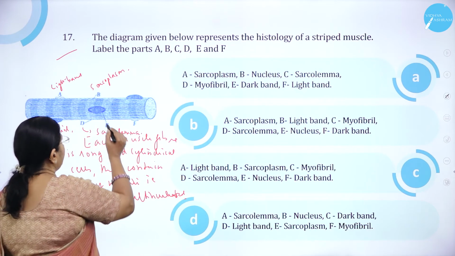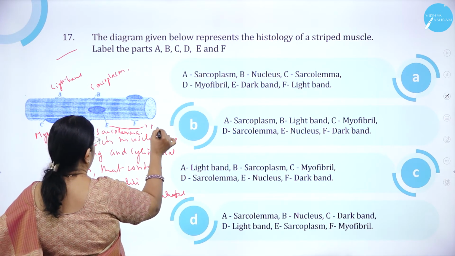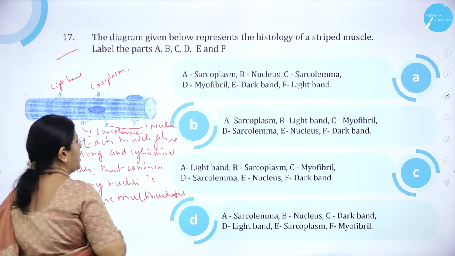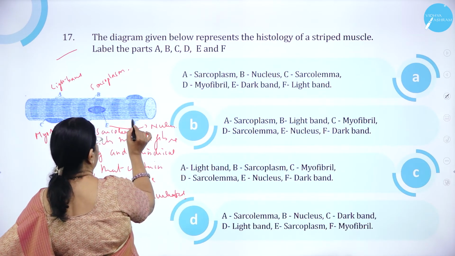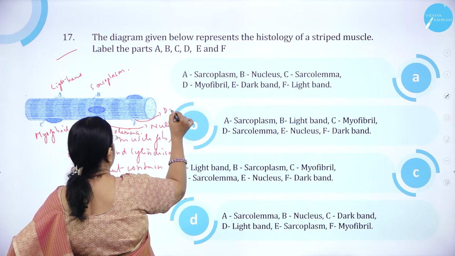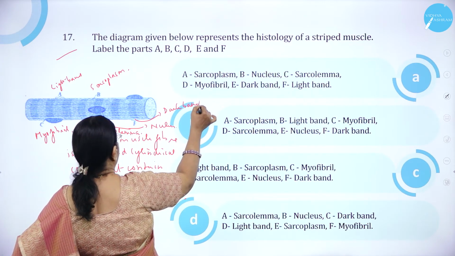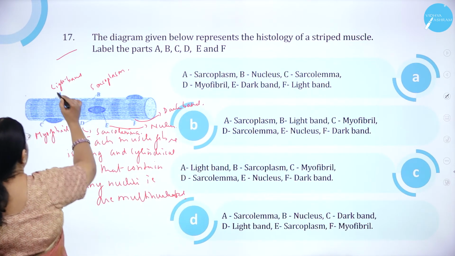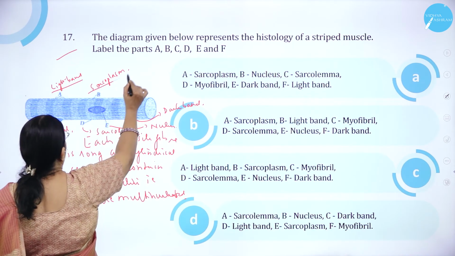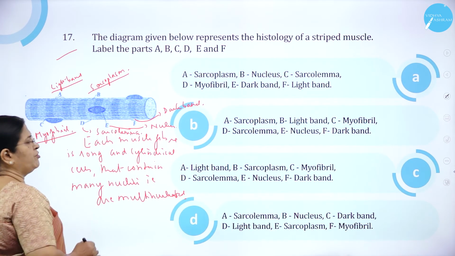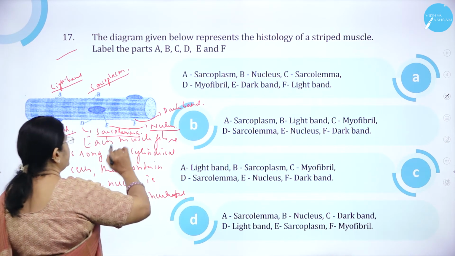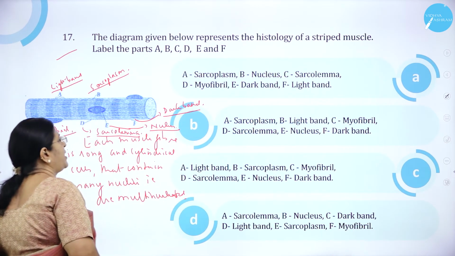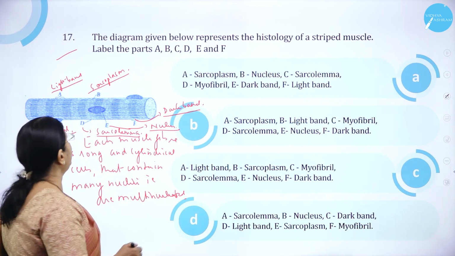And E, we can make out, is nothing but the nucleus. And F is the dark band. So A is light band, B is sarcoplasm, C is myofibril, D is sarcolemma, E is nucleus, and F is dark band.